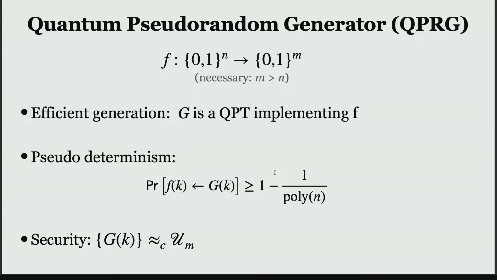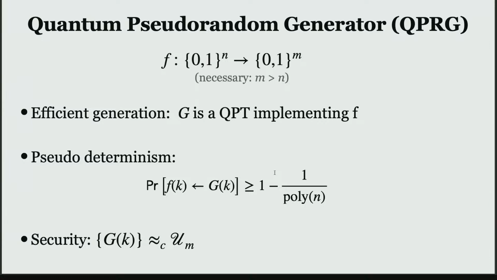Since the algorithm here is quantum, we have to explicitly enforce the determinism requirement. So we want the algorithm to be almost deterministic. If you run it on the same key twice, then the probability that you get the same output should be very close to 1. Here we allow inverse polynomial error. Ideally, we want this to be negligible, but in this talk, I'm going to consider this to be inverse polynomial.